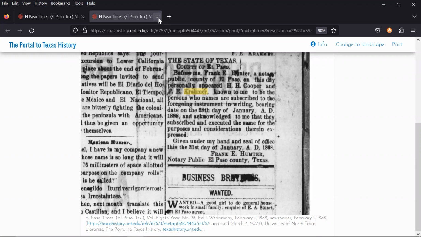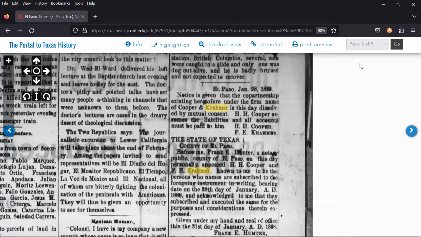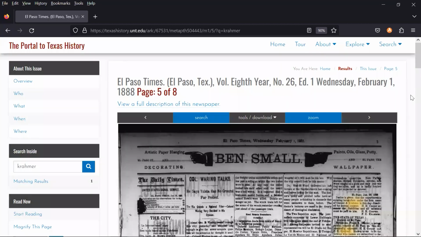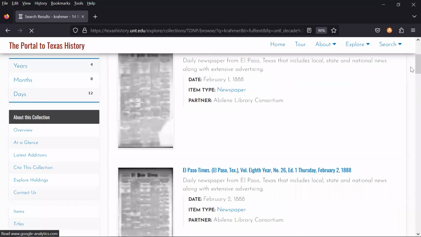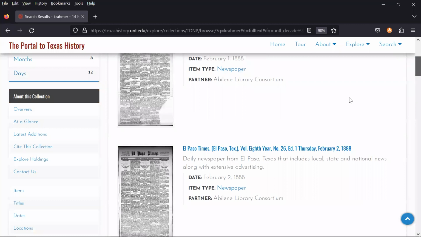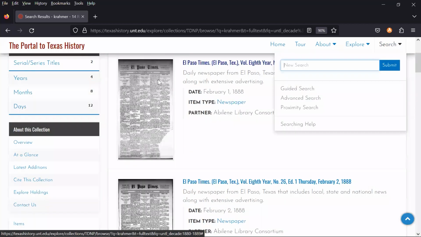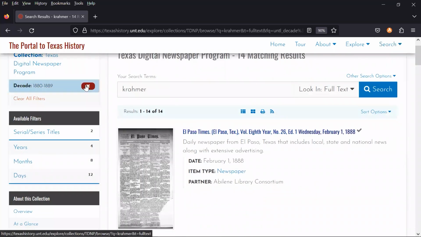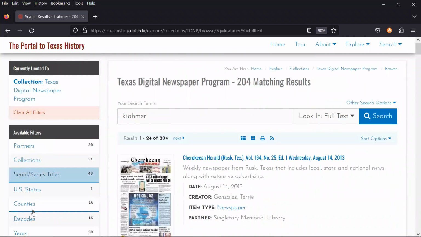When I'm done, I can close this window and go back to standard view and look at other results where the name Kramer appears with this strange spelling. Now, if I'm still interested in finding F.E. Kramer, but I don't necessarily want to find where he was in the 1880s, I could click on this red X and get rid of that, but I'm still not sure on the decades. So I'd like to see a little more about F.E.